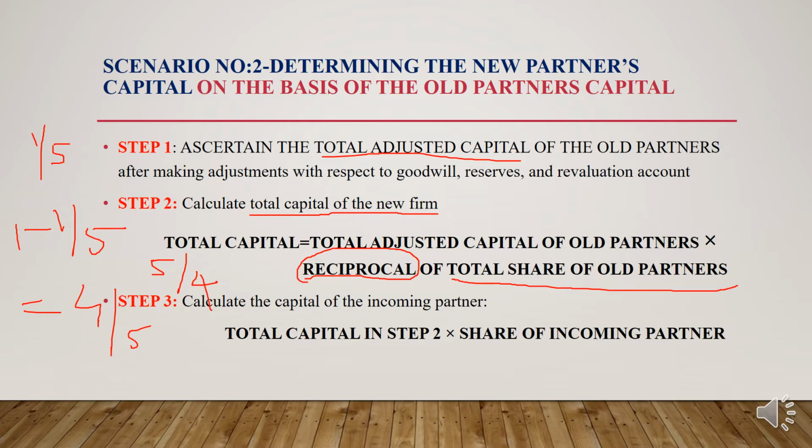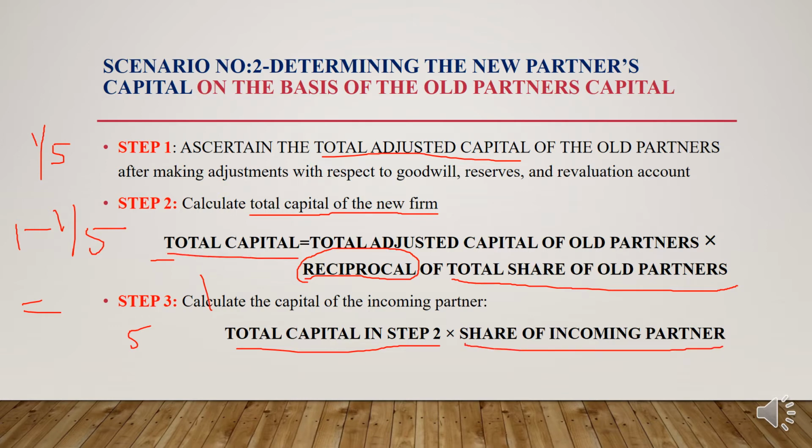Then we need to calculate the capital of the incoming partner. How do we calculate it? It is the total capital we got in step 2 into the share of the incoming partner.